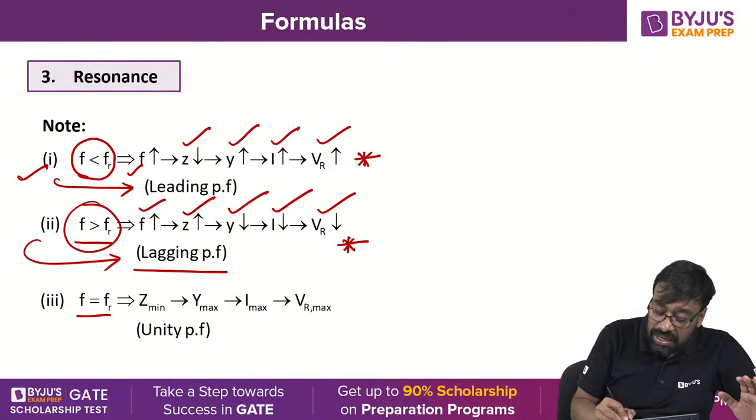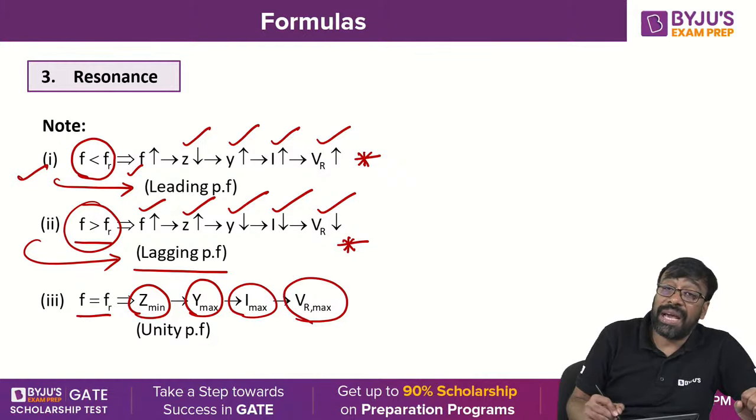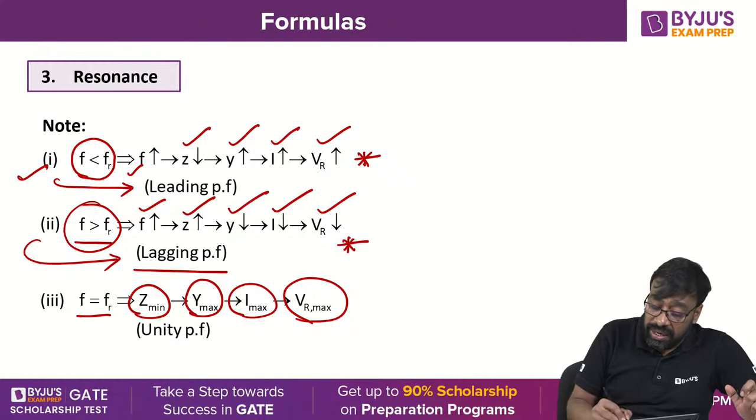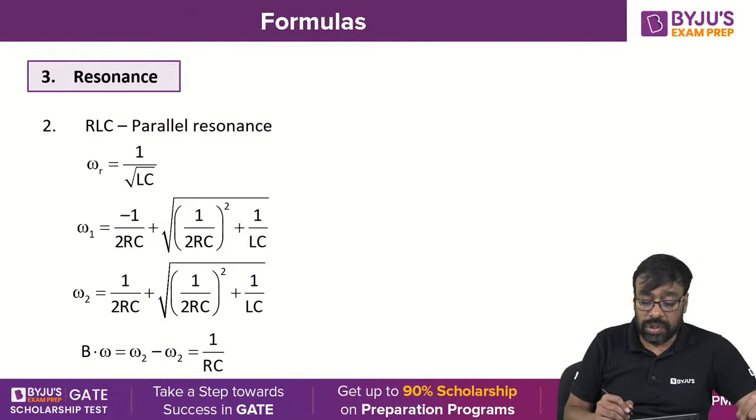When F is equal to FR, it is the minimum impedance point and maximum admittance point. You get maximum current and maximum voltage across the resistor. It is nothing but a unity power factor circuit. Got it?